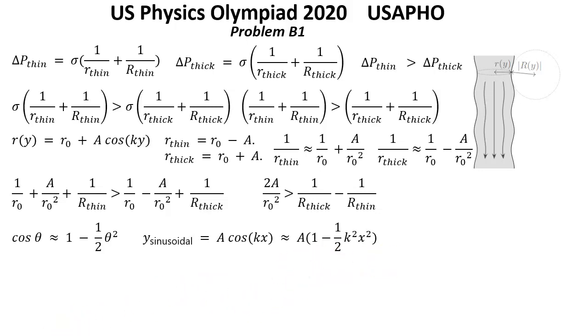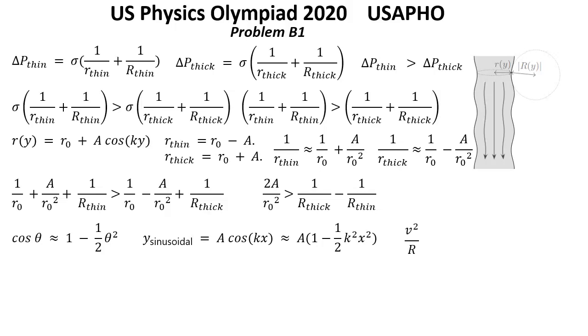Next, we consider a circle of radius big R. If a particle moves along such a circle at speed v, the acceleration is v squared over R. This means that if the particle moves forward for a short time t, it moves forward a distance vt, and falls a distance 1/2 v squared over R multiplied by t squared.